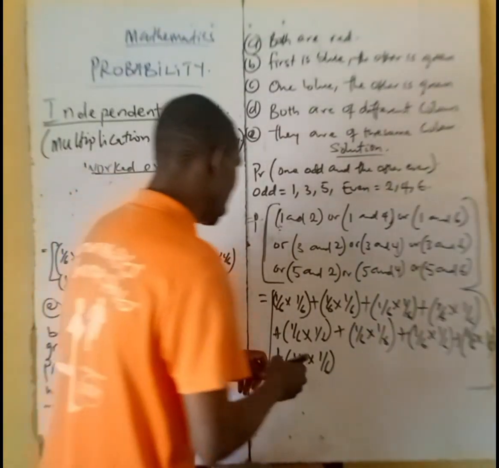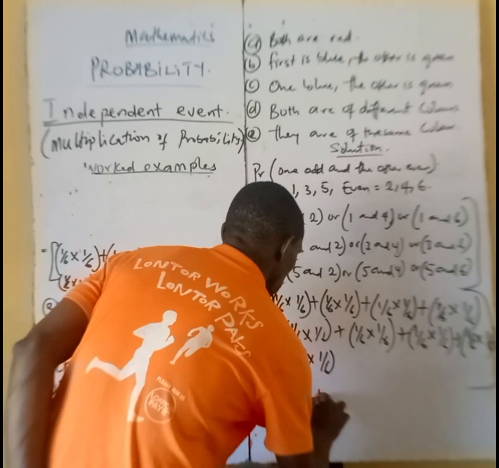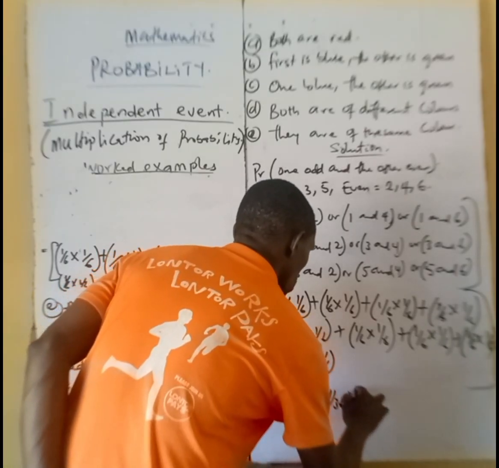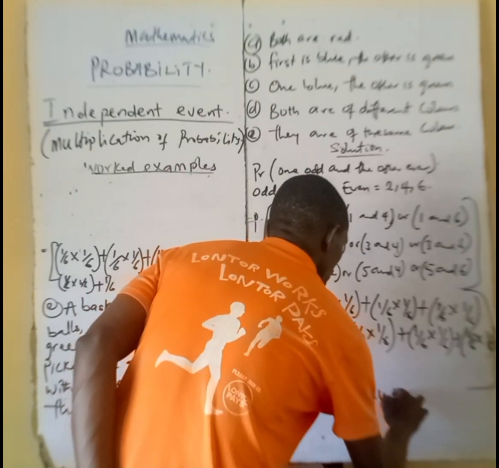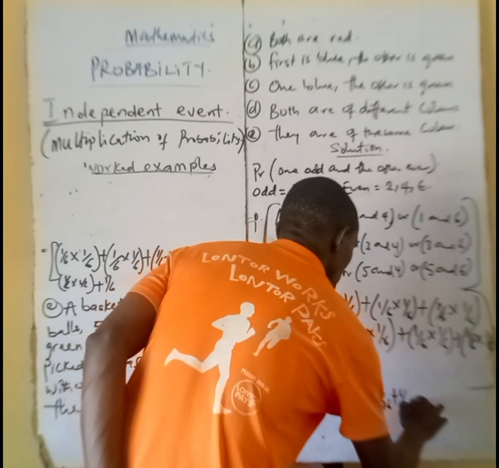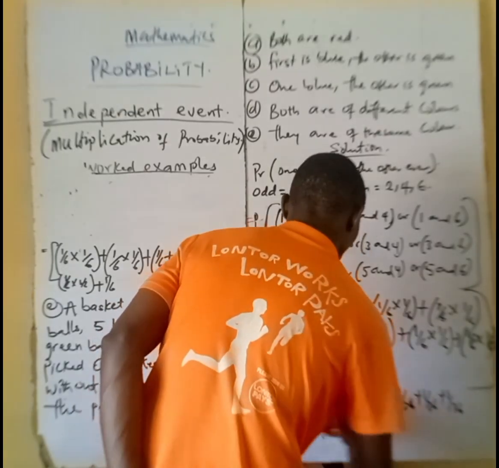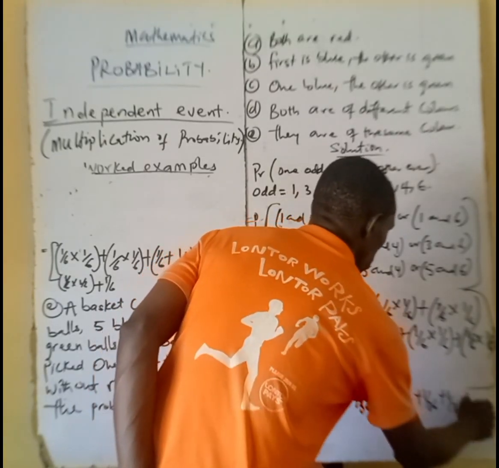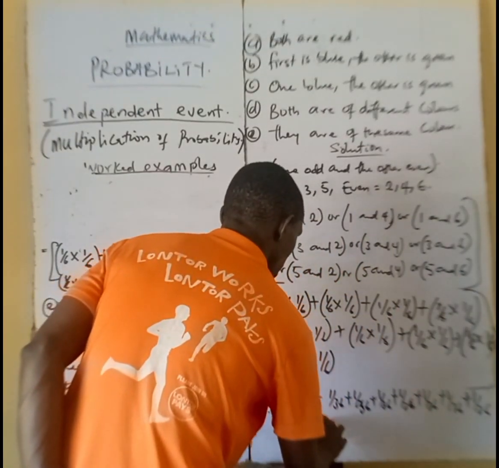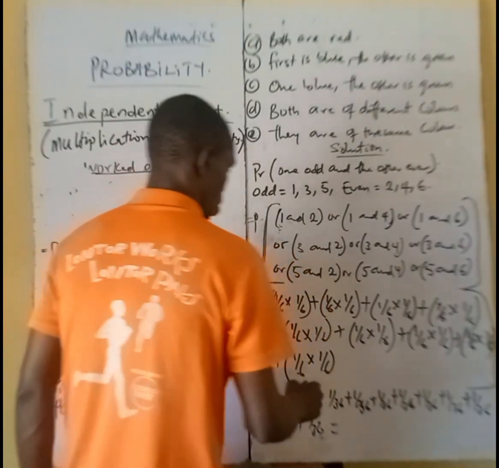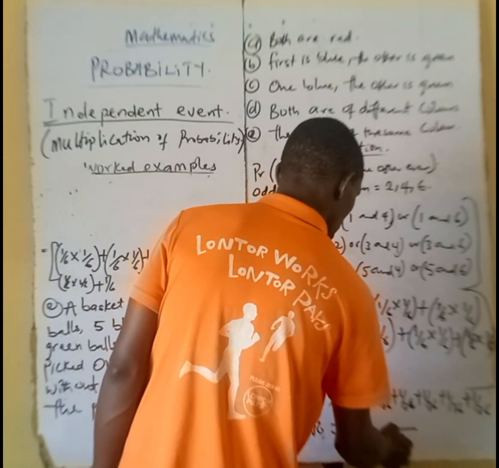Now, 1 times 6, that's going to give us 1 over 36 plus 1 over 36 plus 1 over 36 plus 1 over 36 plus 1 over 36 plus 1 over 36 plus 1 over 36 plus 1 over 36 plus 1 over 36, and that will give us, of course, you know the LCM is going to be 36.